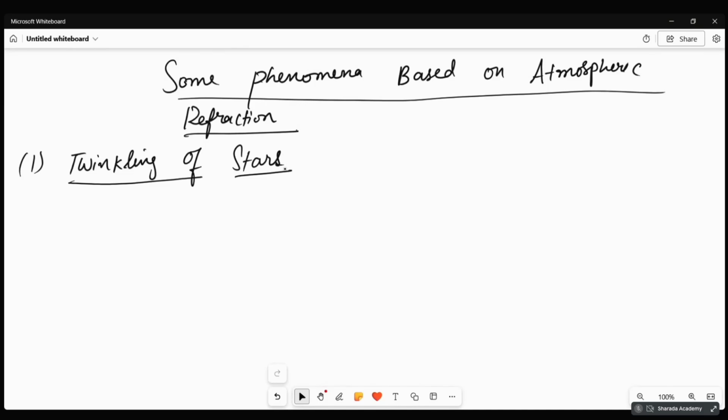So the stars are so far from us that they look like point-sized objects. For our eyes, light is coming from a point-sized object.